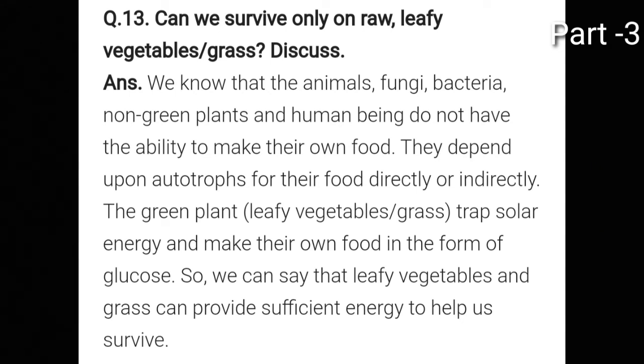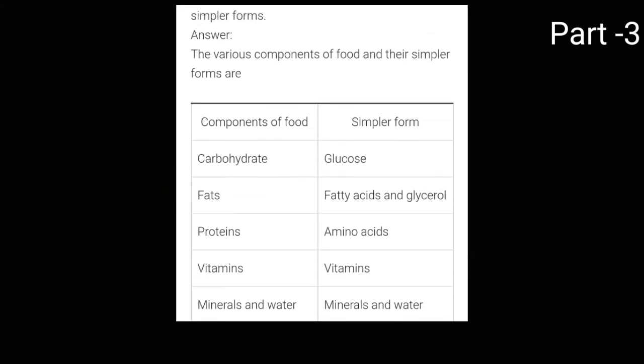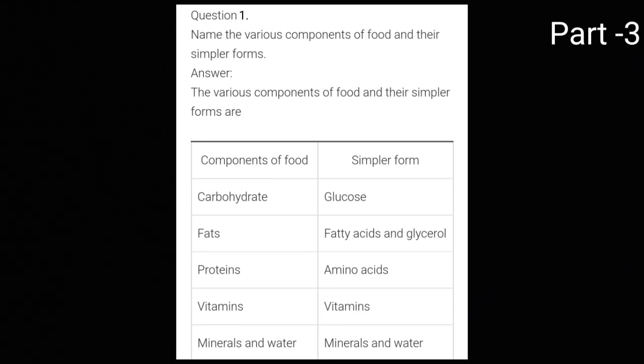So these were your frequently asked questions of the NCERT book. Now coming to extra in-text question answers of this chapter. So the first question is: name the various components of food and their simpler forms.